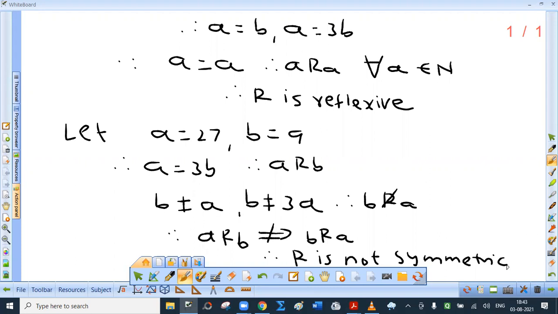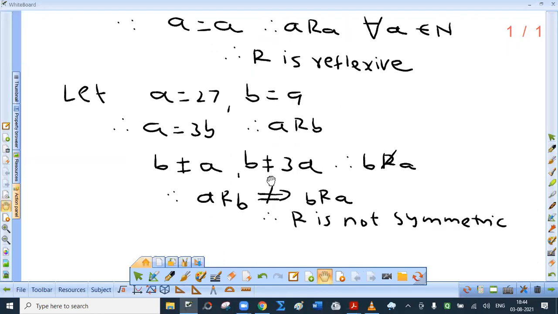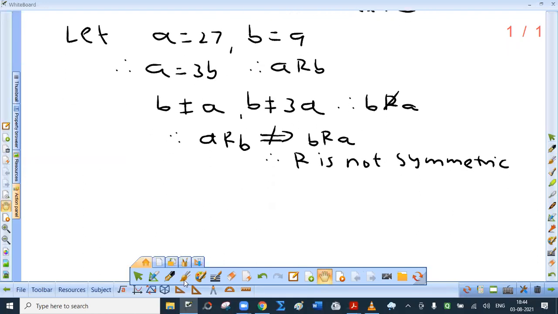It's quite logical. See, this is not at all difficult. A is 3B, B is 3C, like that. If I take A as 27, B has to be 9, C has to be 3. You may say, can we take A as 81? No problem. Then in that case, B will be 27 and C will be 9. Let me explain. For the transitive property, let A be 27, B equal to 9 and C equal to 3.